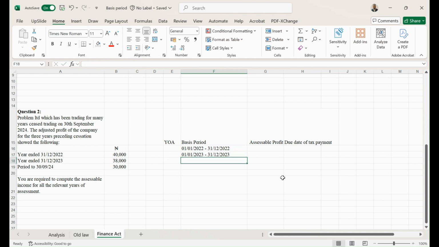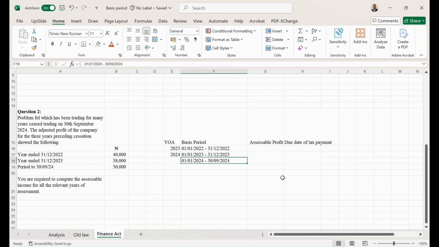The next one is going to be from 1st January 2024 to the last date, 30th September 2024. Then the year of assessment for the first one is going to be 2023 year of assessment. Next is going to be 2024 year of assessment.